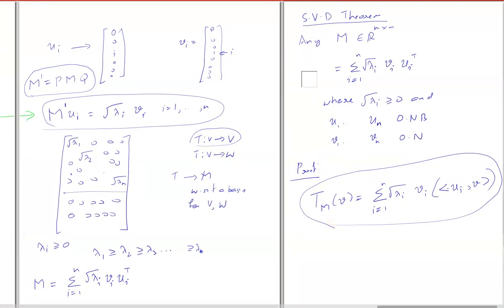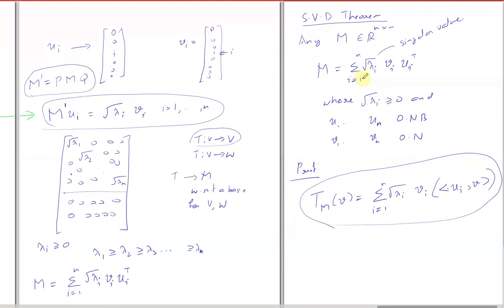I agree that this is not a matrix form, but you agree with this? Yes, sir. These lambda are called the singular values.